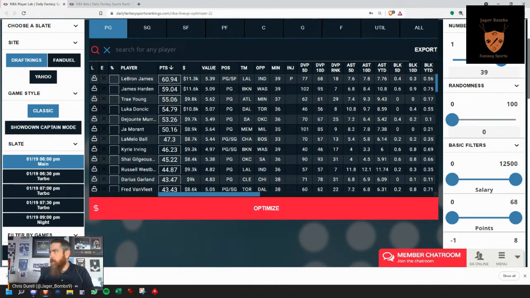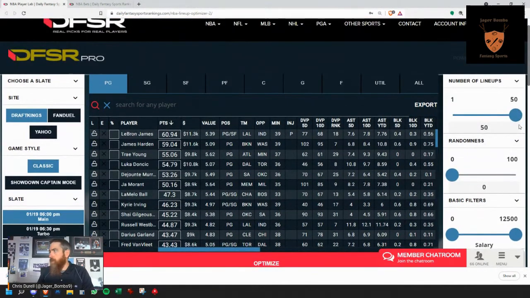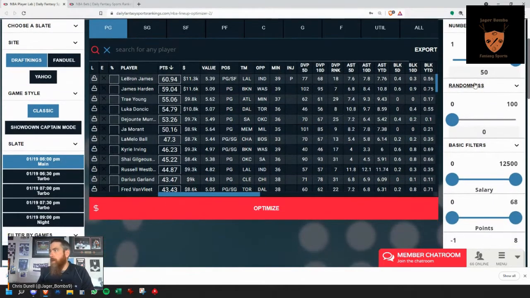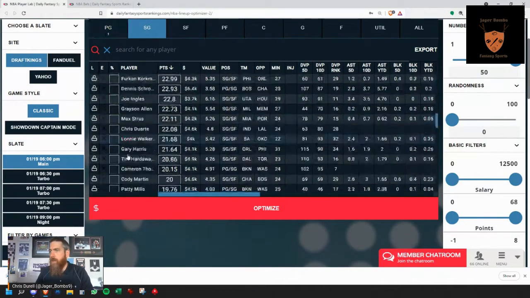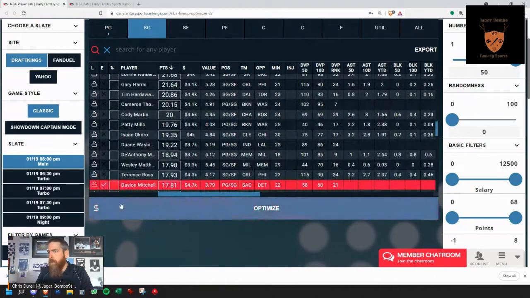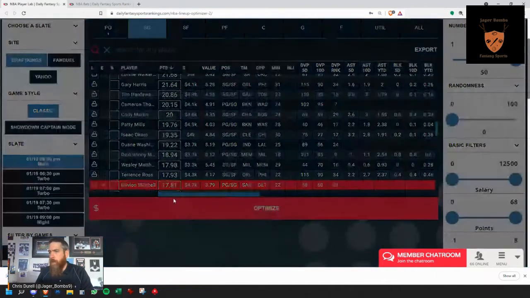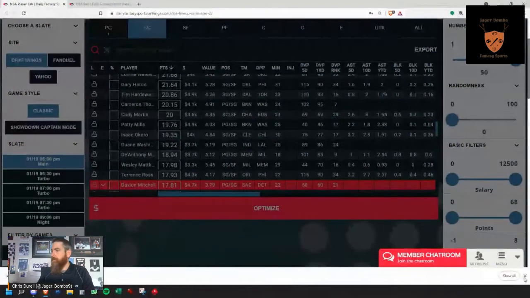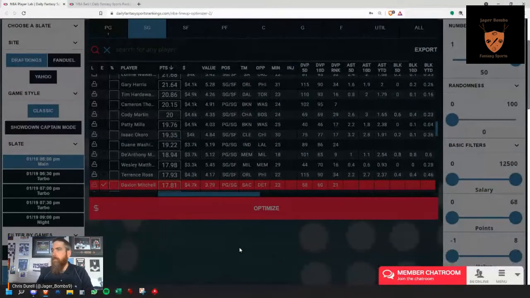I'm first going to start by going to the number of lineups and changing it to 50. We want to build 50 lineups. Randomness is the next thing, so that's the first thing I want to go over here. We're going to go over DraftKings again. I'm going to lock in Murray. I'm going to go to shooting guard, lock in one of these irrelevant guys, and we're going to build 50 lineups. It takes a little bit longer now that we've got 50.